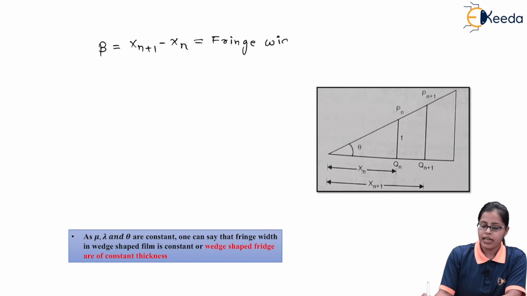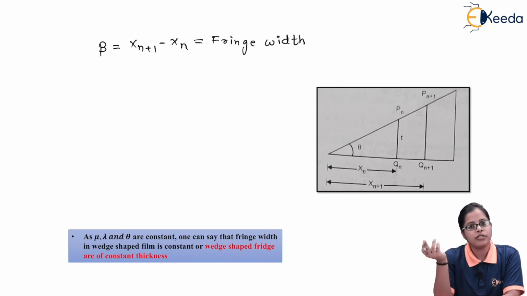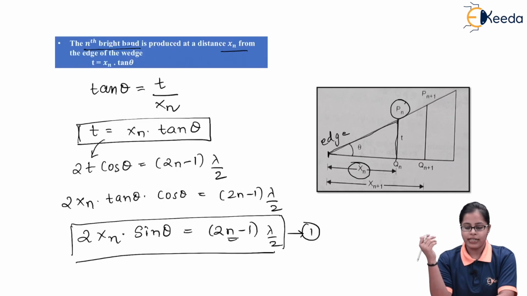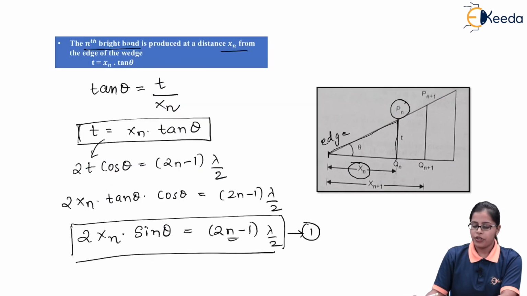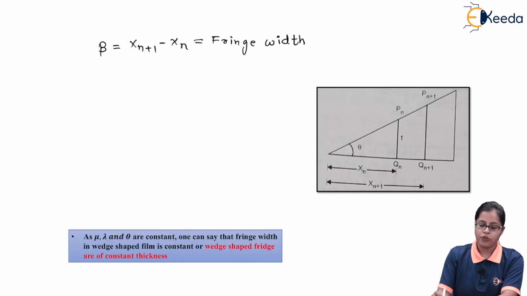So this is the way we calculate the spacing between two consecutive bright bands or dark bands, and this spacing is called the fringe width, which is denoted by beta. So we got the fringe width value for two consecutive bright bands.